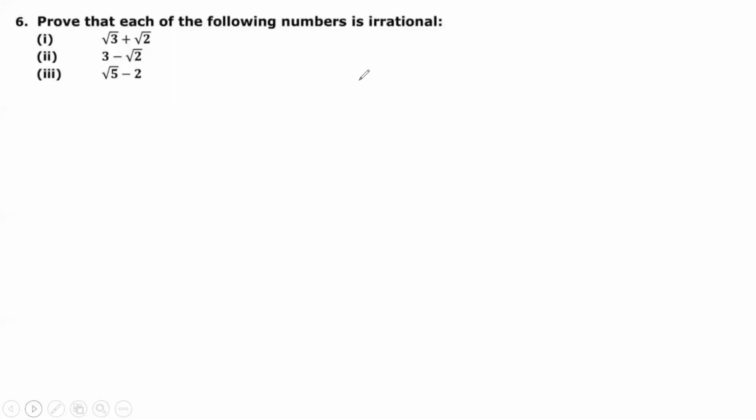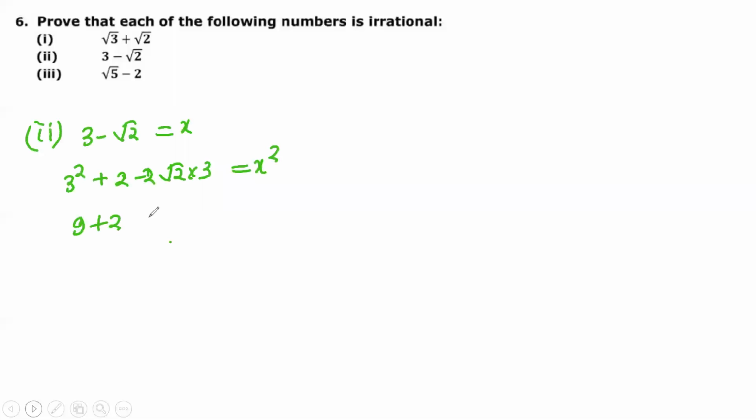Okay. So you can do this for this one also. So in the second, again you will take 3 minus under root 2 is equal to x. Then you will square it. So that is 3 square plus 2 minus 2 into under root 2 into 3, that is x square. So it will be 9 plus 2 minus 6 root 2, that is x square. So first we have taken x as a rational number.